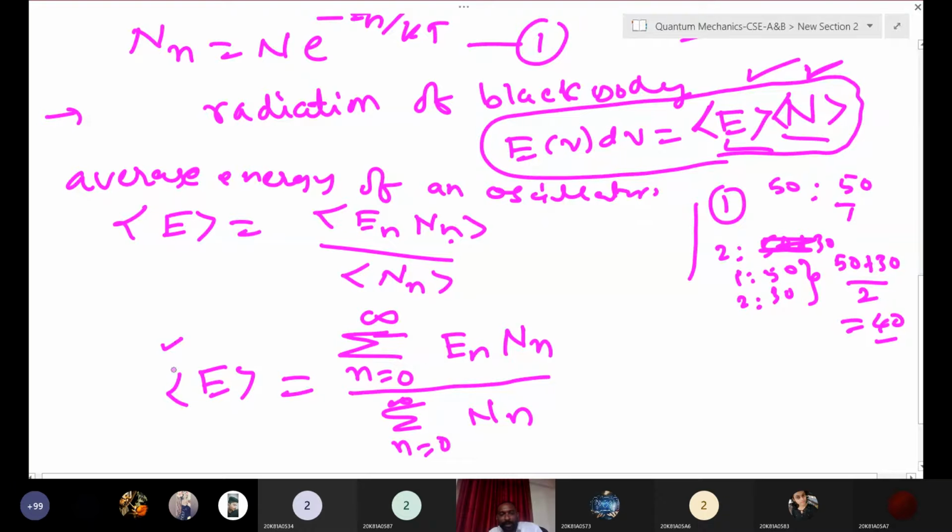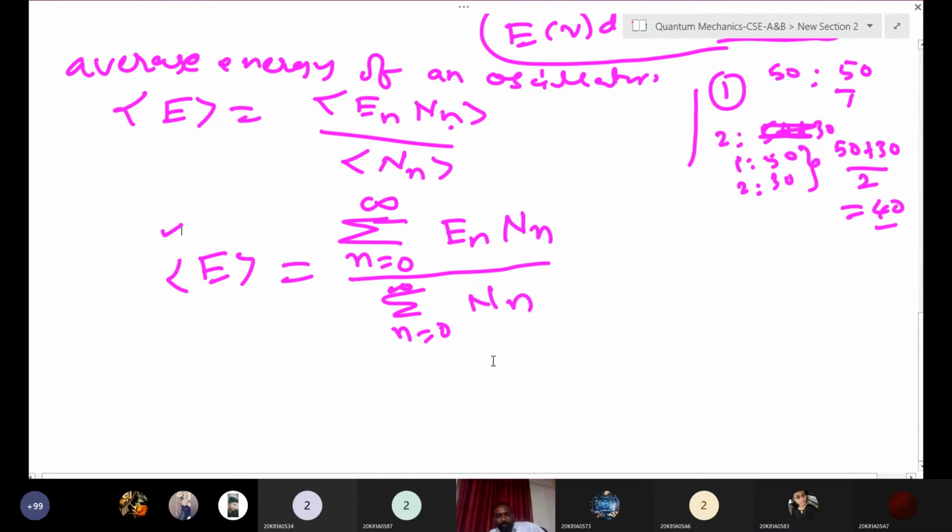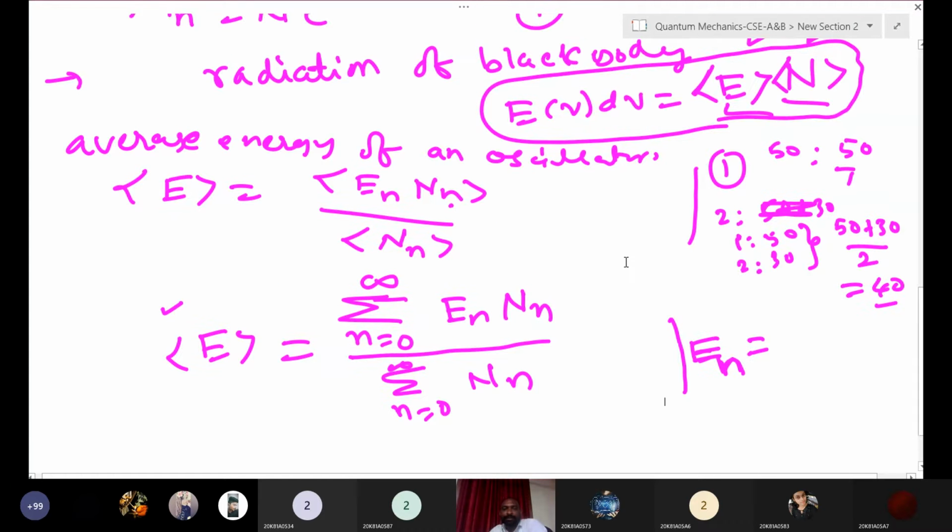Now we know En value, we know Nn also. What is the En value? Just go to the starting point, you will get the answer.